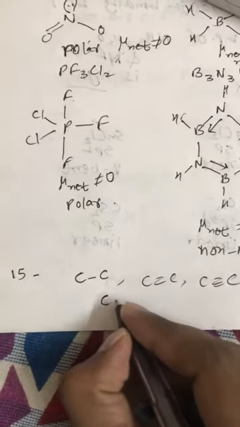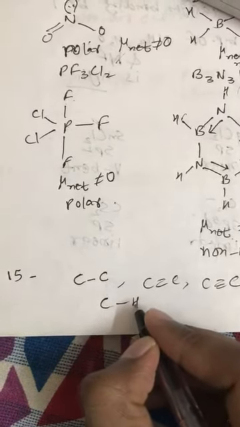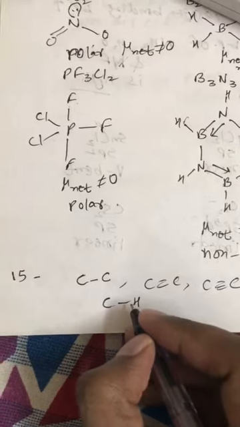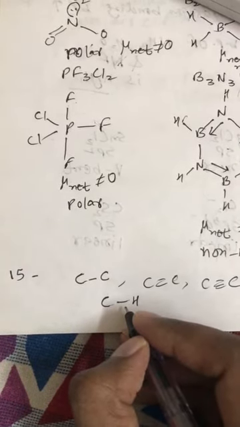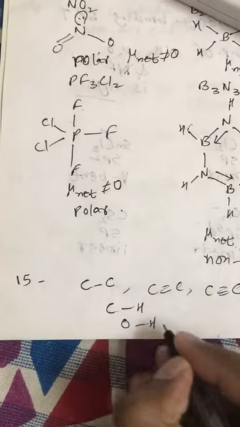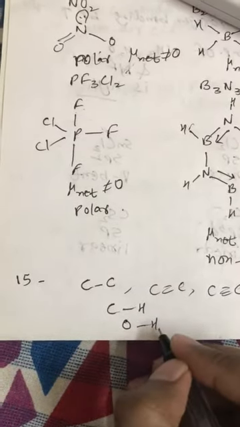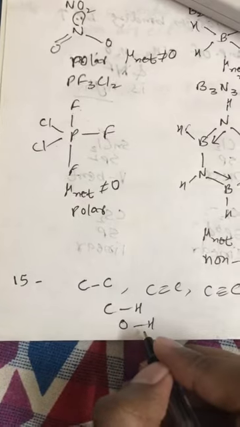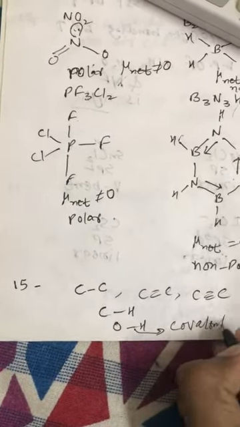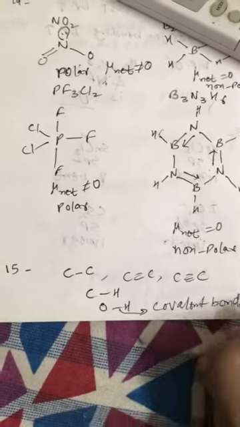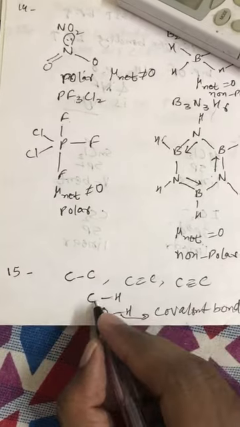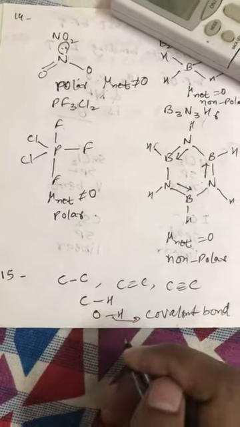If you talk about the CH bond, then the maximum number of bonds between CH will be 1, and that one bond should be sigma, not pi. And the bond between oxygen and hydrogen will be a single bond, and this bond is a covalent bond, not a hydrogen bond. So the number of bonds between O and H is 1, between C and H also 1.